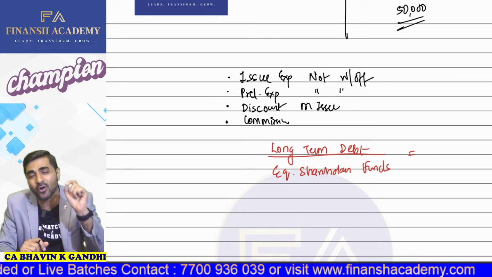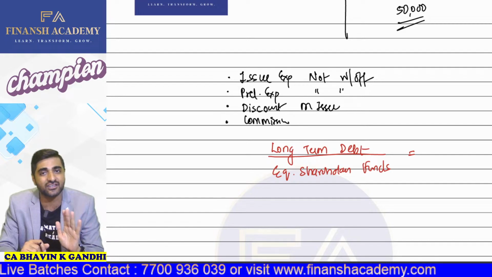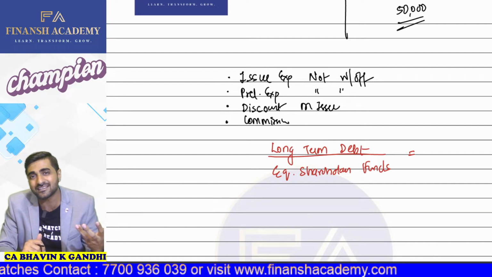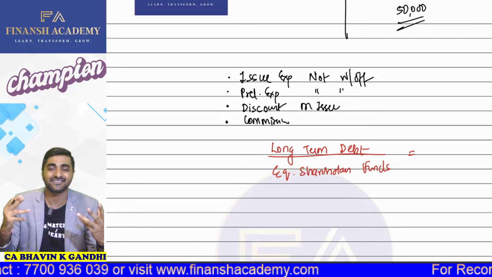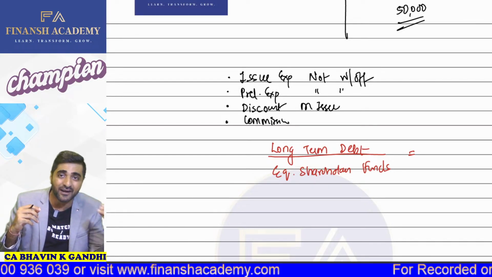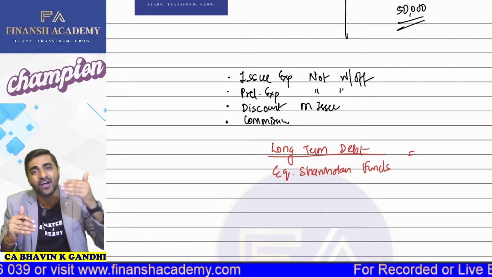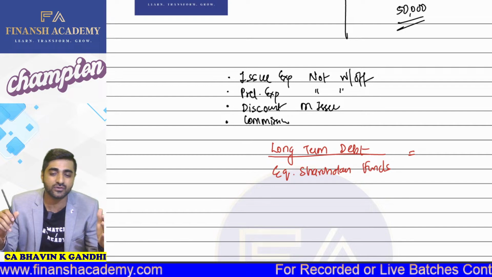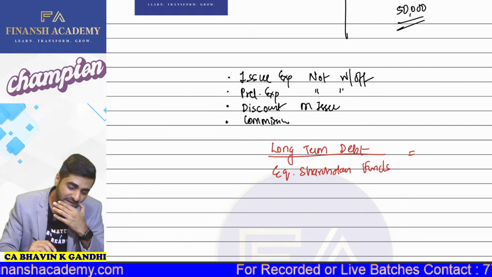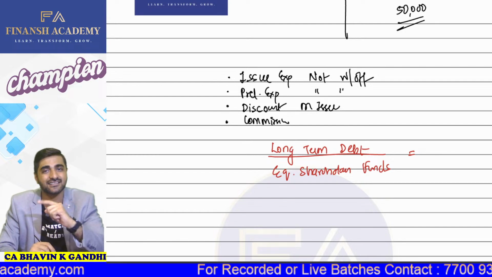That we are not taking more debt in our capital structure. If this ratio is higher, what does it indicate? That we are taking some debt in the capital structure. It means that we are raising funds from equity shareholders and also from debentures, debt, etc.